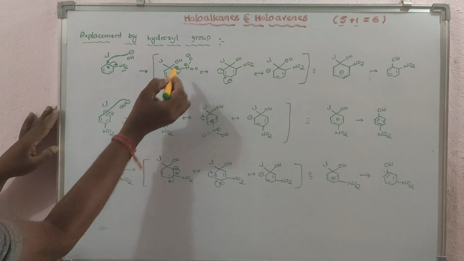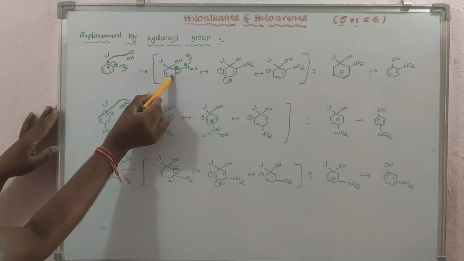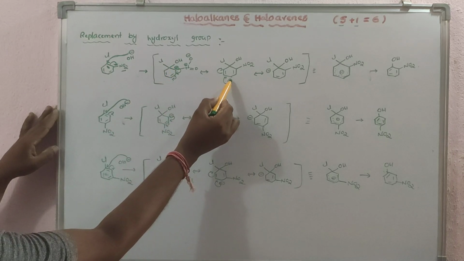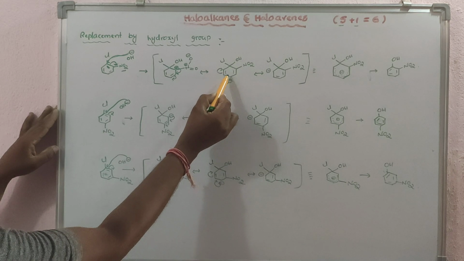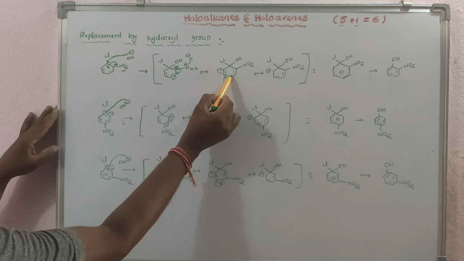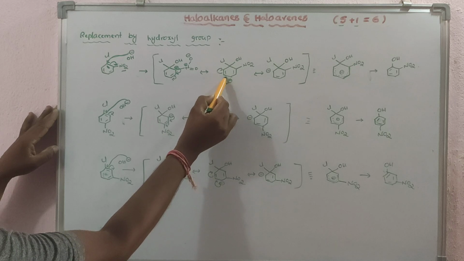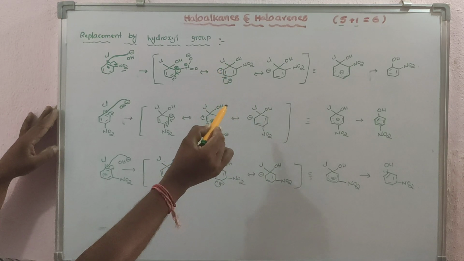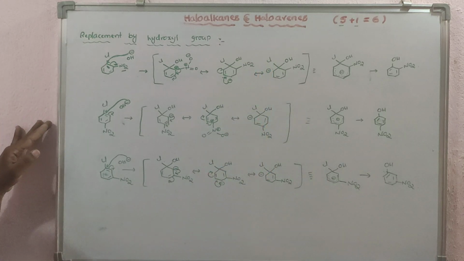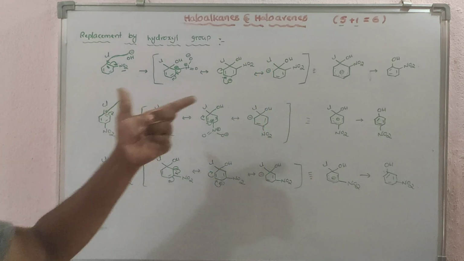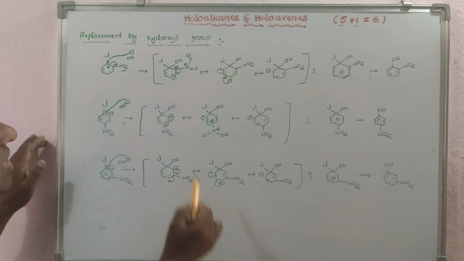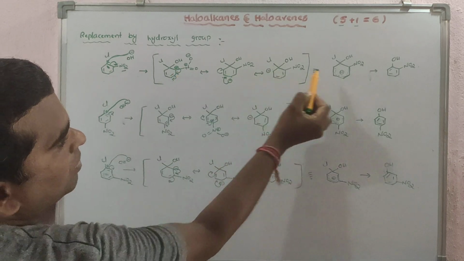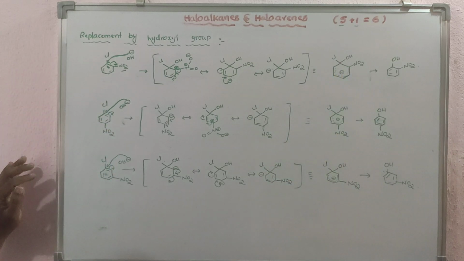And this negative charge, and here the double bond is in conjugation, so again resonance, and here the negative charge will come. This negative charge and double bond are separated by a single bond, conjugation, again resonance: this pair of electrons comes here, and this bond pair of electrons goes towards this carbon, which gets the negative charge. Yeah, these are resonating structures, meaning the negative charge shifts from this carbon to this carbon. This is the resonance hybrid.